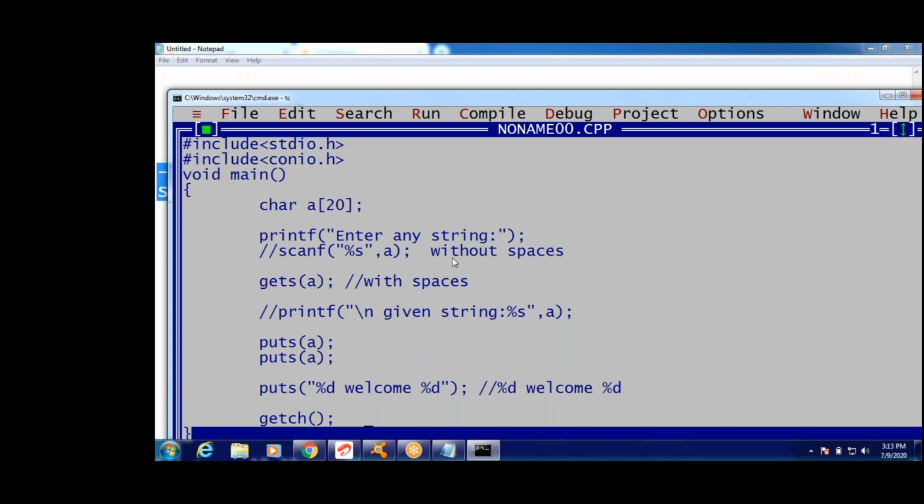How to read a string with spaces? You can use it like this: gets of a. Okay, this is without spaces, guys.